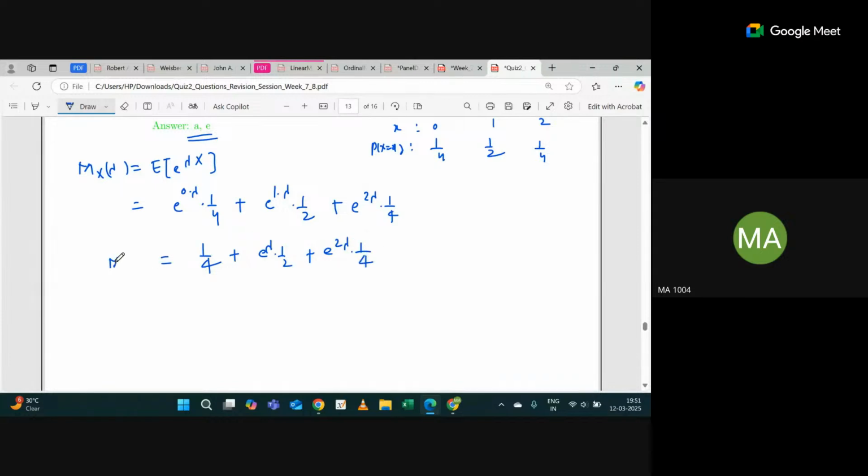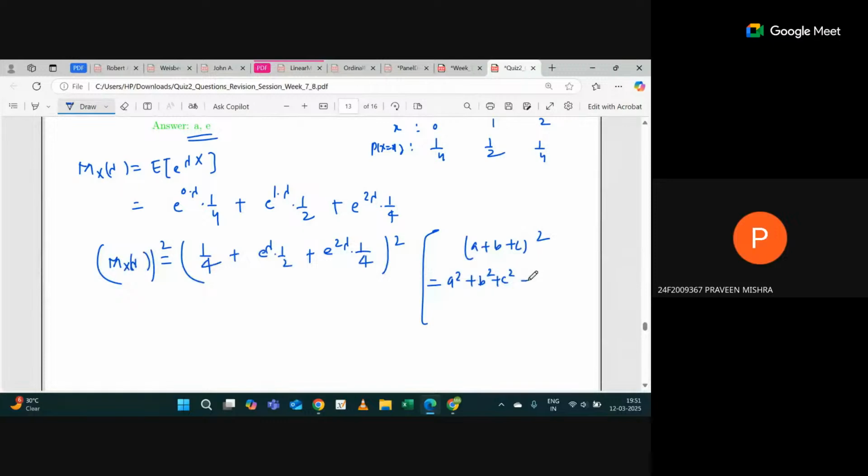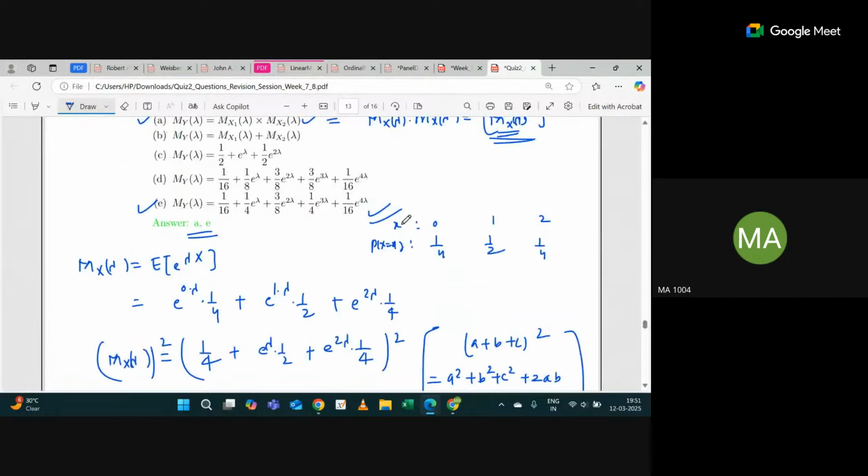And what I have to do, I have to square it, right? So square of this, you know a plus b plus c whole square, what is the value? A square plus b square plus c square plus 2 times of ab plus 2 times of bc plus 2 times of ca. So you will get the final answer, this answer. Is it clear? Yes.